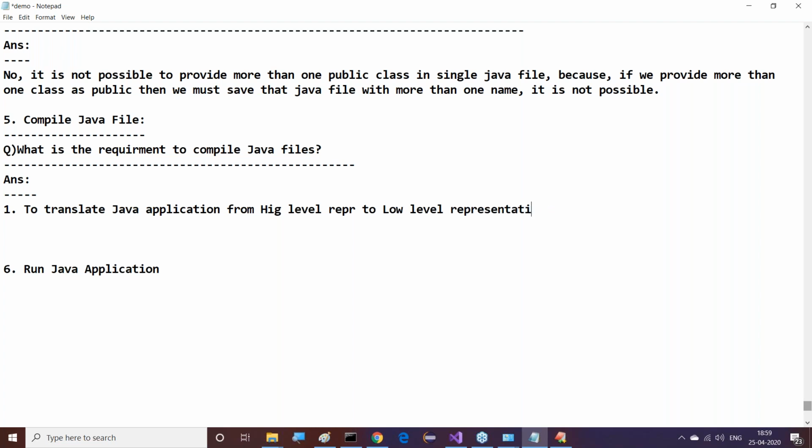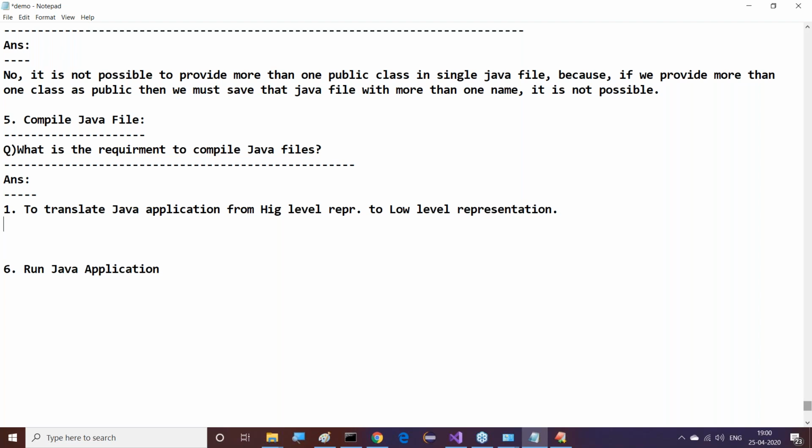Here, high level representation is nothing but the user understandable representation. And low level representation is nothing but the machine understandable representation. So we need to translate our Java program from human readable form to machine readable form. Why? Because at the end, the machine has to execute our Java program.